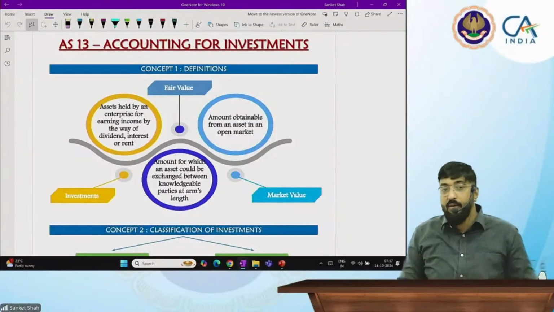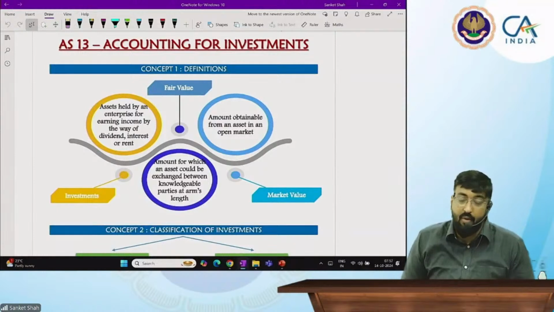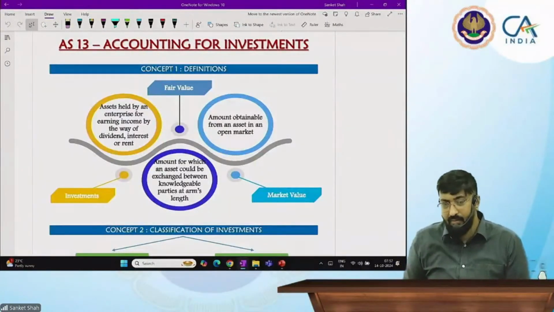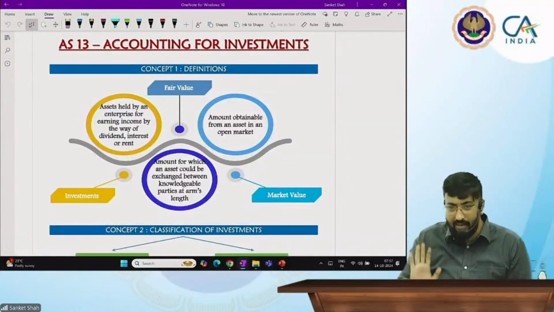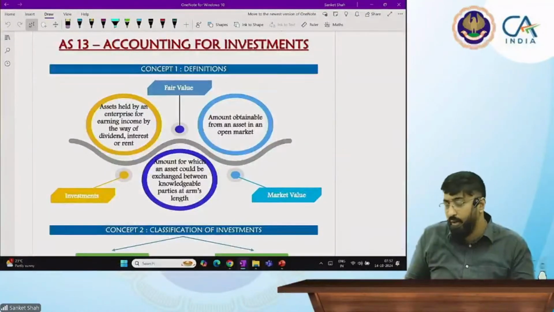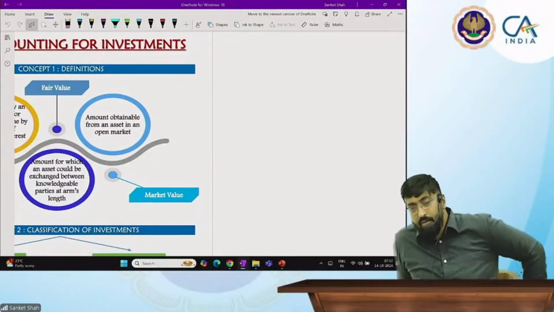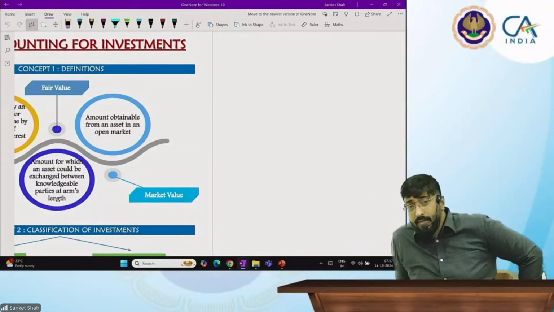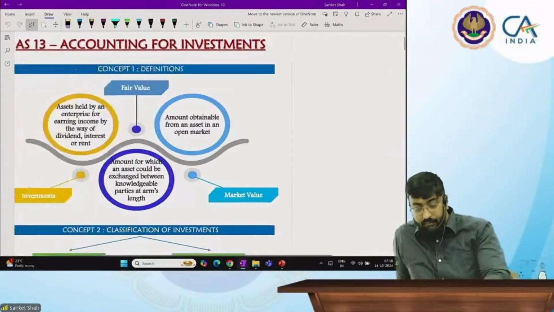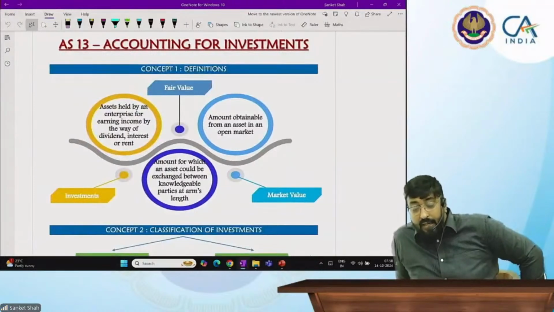Okay. So S13, now we'll see it in a very simple way. Any asset has a debit balance. Remember this: asset means debit balance. When you are recording it, you will record it from the left hand side. Now you got the concept of investment accounting. Investment accounting is nothing but you will use the asset for earning income by way of dividend, interest, or rent.